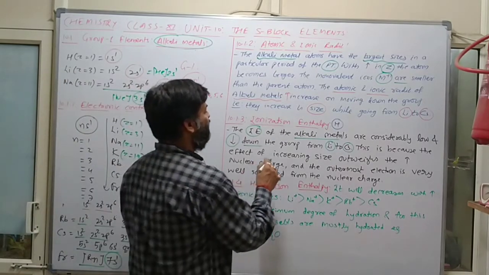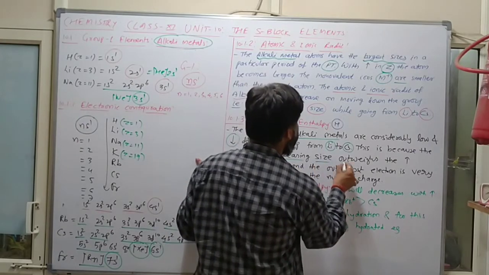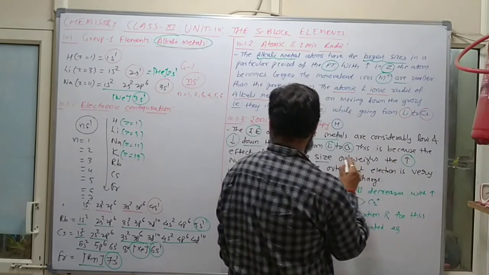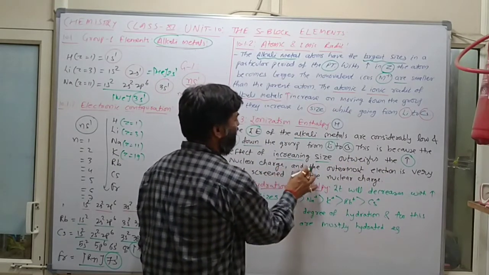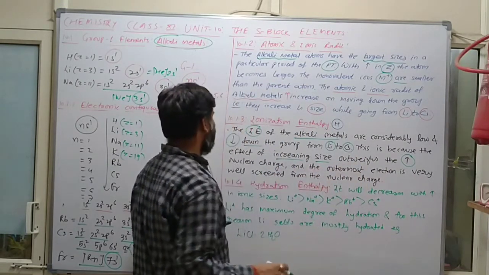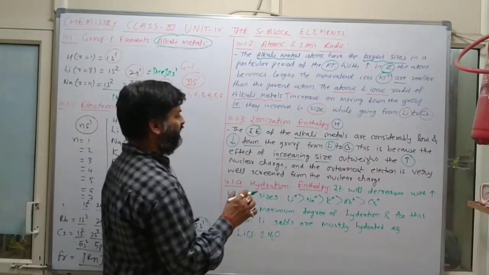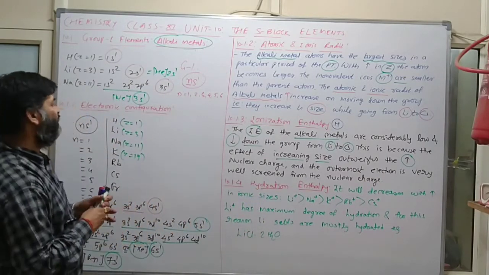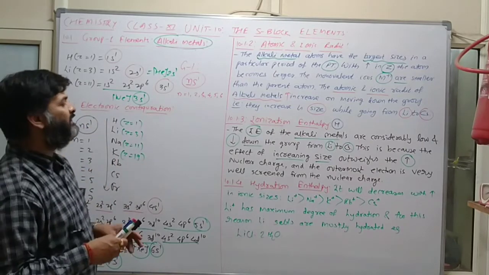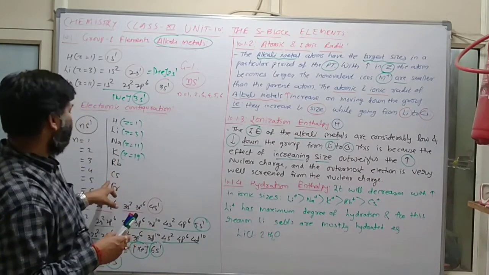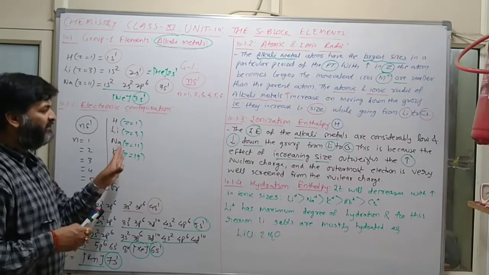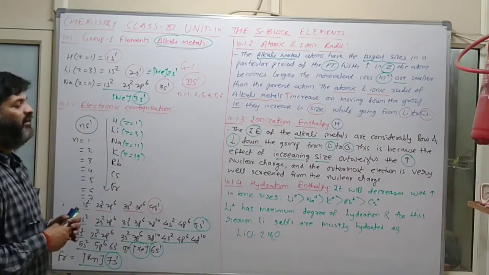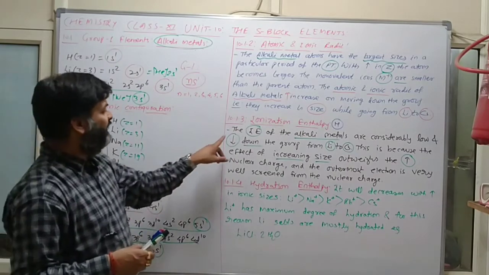This is because the effect of increasing size outweighs the increased nuclear charge, and the outermost electron is very well screened from the nuclear charge. Clear? Reason क्या होगा? Size will increase. If size will increase, then nuclear attraction will decrease. Clear? तो वह याद दिया है.